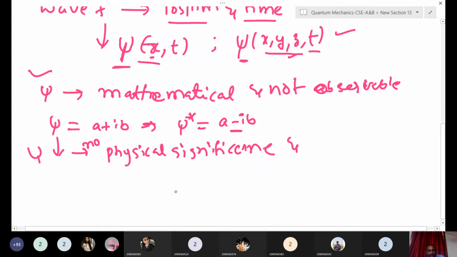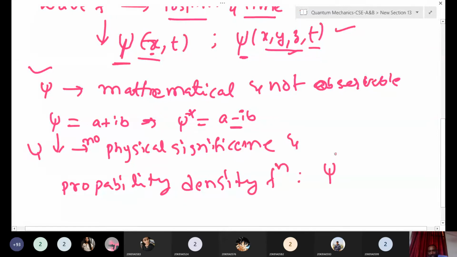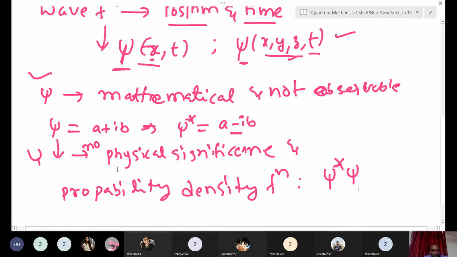That's why we take the probability density function. We'll see what this is. The probability density function means psi star psi. So the wave function simply doesn't have any physical significance, because we cannot see it. We can only derive the expression and solve it, but we don't observe this wave function.